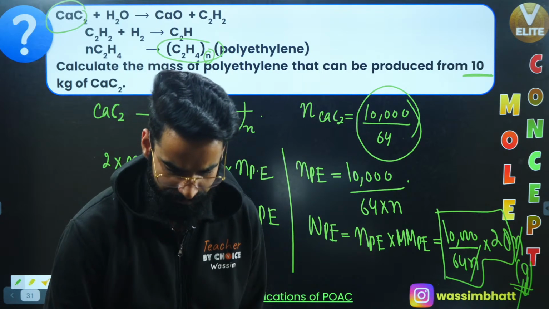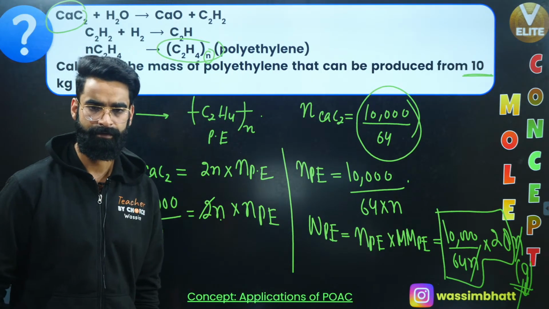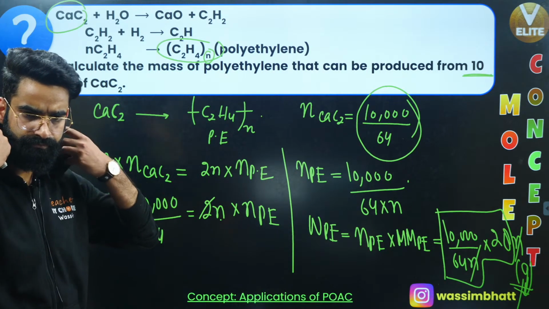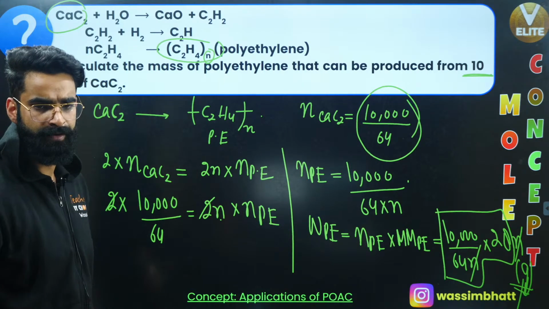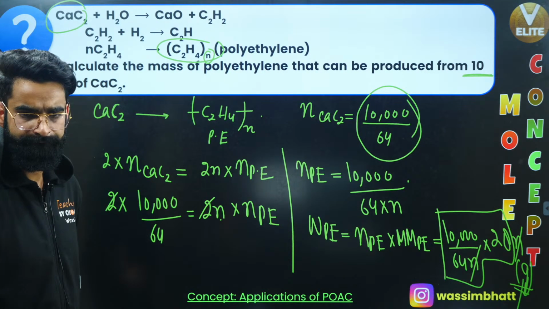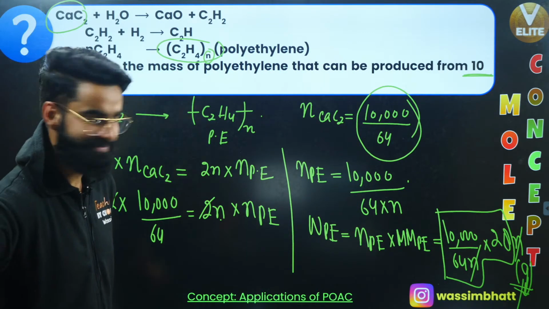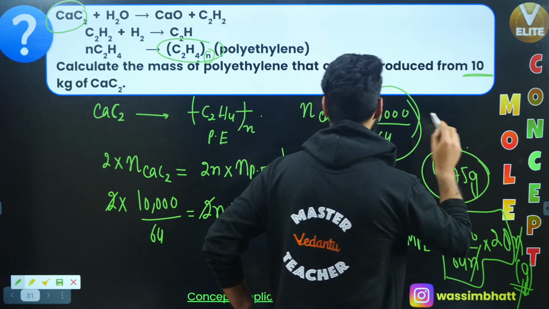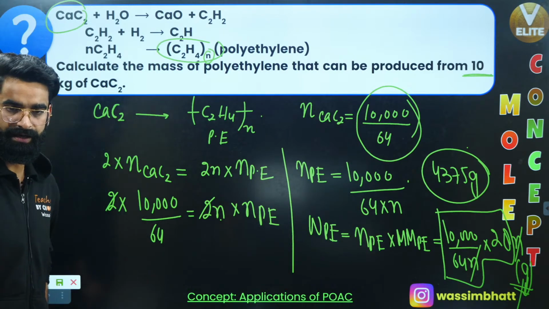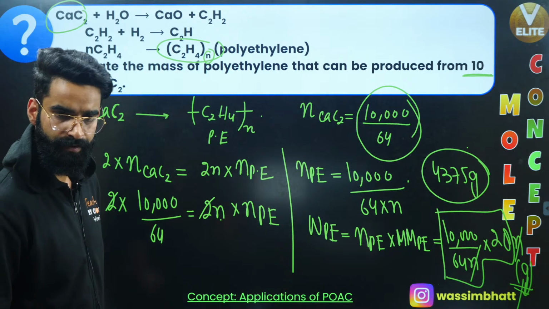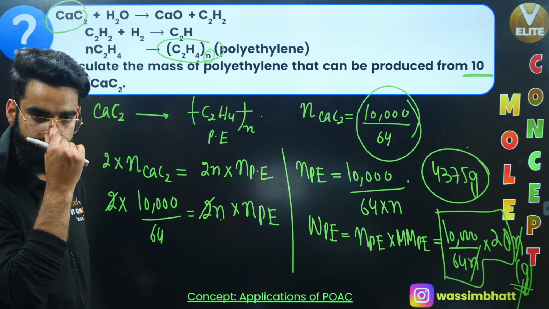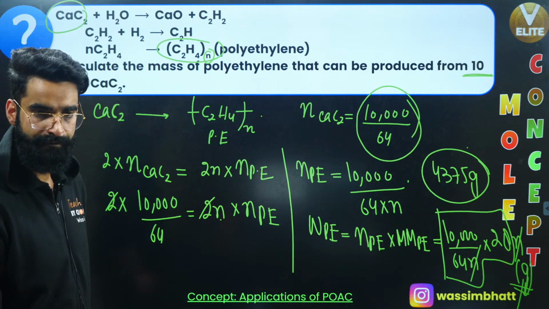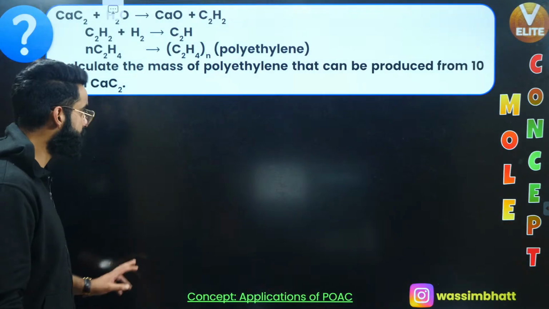Let me know in the chat box if it is clear to everyone, yeah? Let me know fast. So people are saying 4375, okay? So 4375 grams of polyethylene are getting formed at the end of the reaction, which I was supposed to calculate, yeah? Perfect, guys. So let's move on to one more question then.